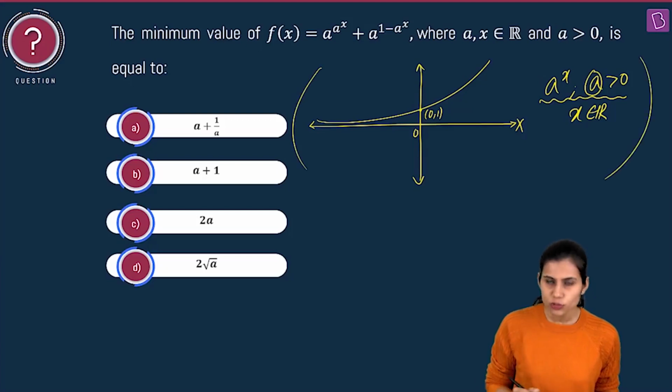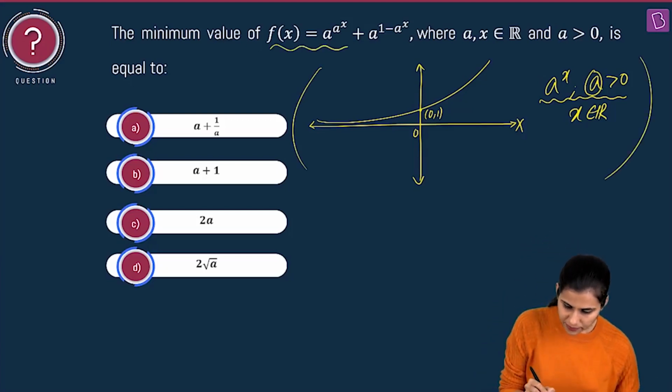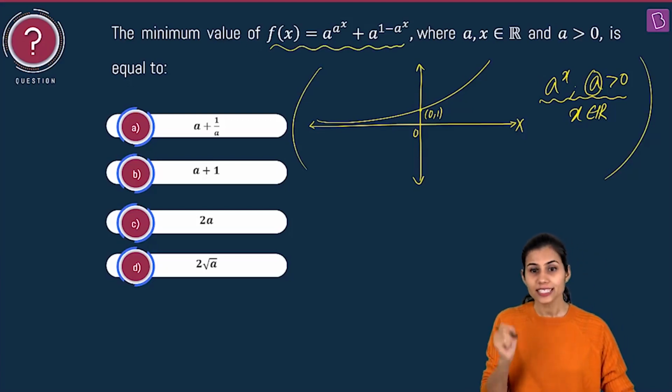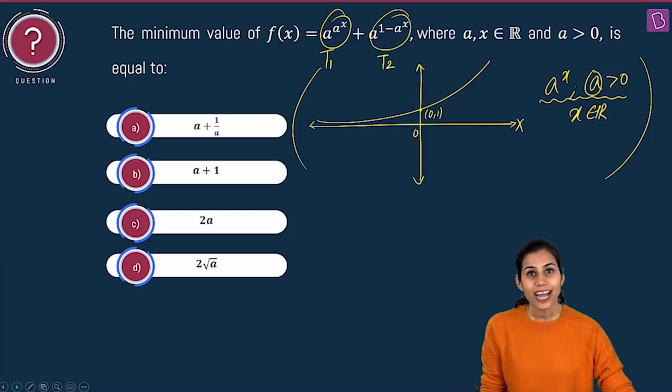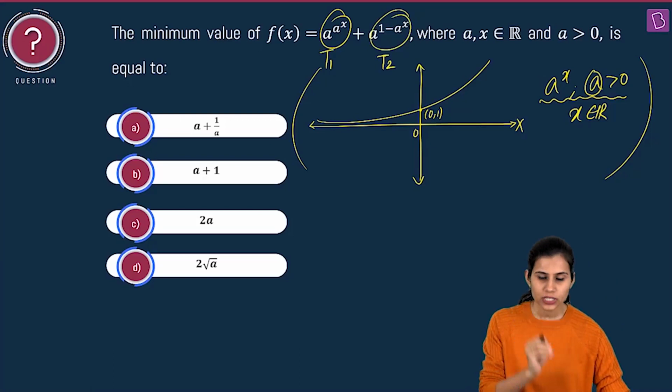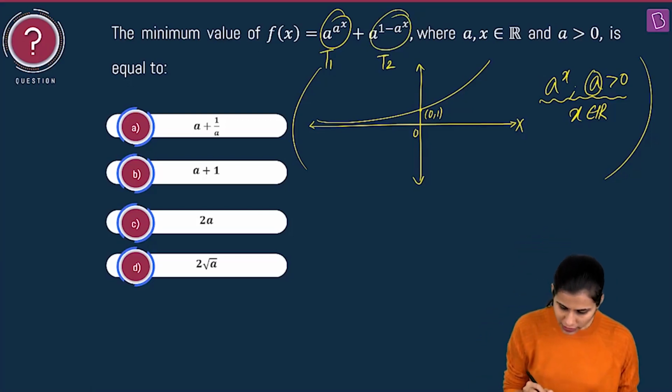How is this going to be useful in this question? You will just find out. Look at f of x. It is the sum of two terms. Let's call this term 1 and let's call this term 2. I want to comment upon the nature of term 1 and term 2 independently, individually. So focus on term 1.